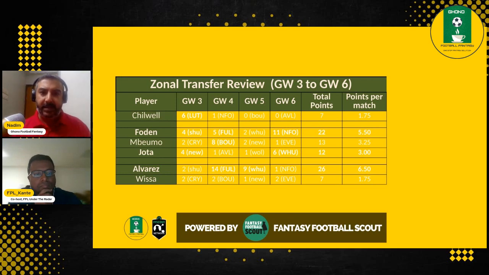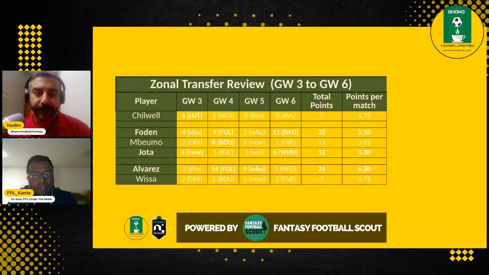So let's move quickly to the zonal, of course. And this is something new. Let me get into a little bit of description here. This is basically the transfer suggestions that we made back in game week 3. Based on zonal, we suggested about 6 transfers, and we are now trying to see how they have performed. What do you think about this one, FPL Ess?